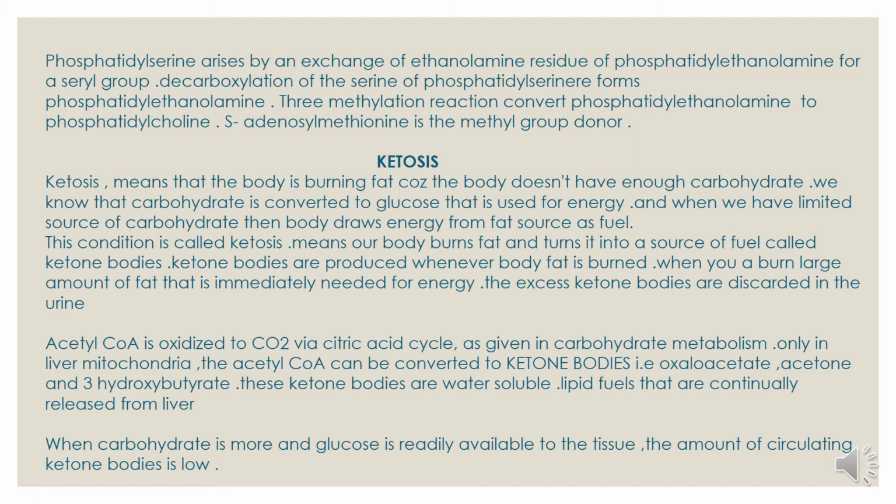Ketone bodies are produced whenever body fat is burned. When you burn a large amount of fat that is immediately needed for energy, the excess ketone bodies are discarded in the urine. Acetyl coenzyme A is oxidized to CO2 via the citric acid cycle as given in carbohydrate metabolism. Only in liver mitochondria is the acetyl coenzyme A converted into ketone bodies: acetoacetate, acetone, and 3-hydroxybutyrate. These ketone bodies are water soluble lipid fuels that are continually released from the liver.